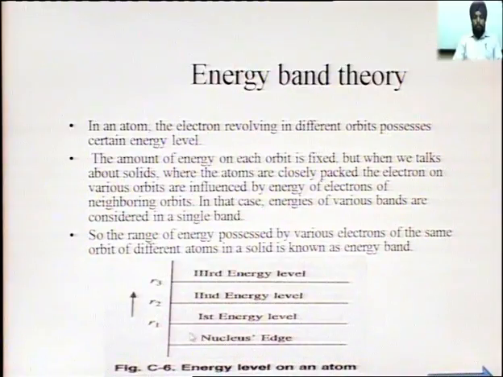So, according to energy level, we have formed the energy band. In the first energy level, the electrons of the same energy will reside, in the second energy level, the energy of another level will reside, and so on. So, the range of energy possessed by various electrons of the same orbit of different atoms in a solid is